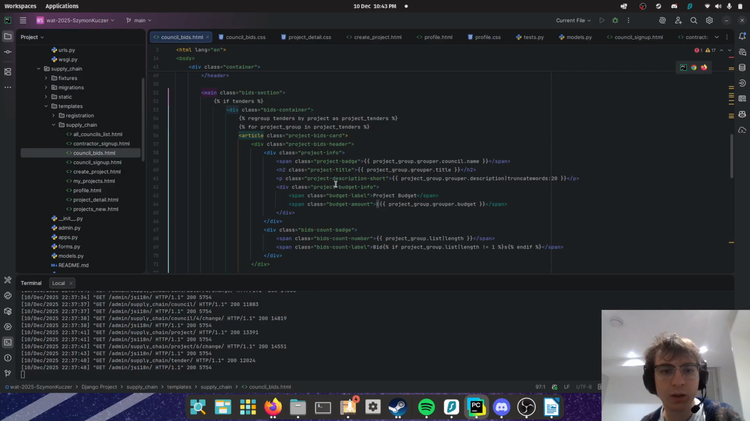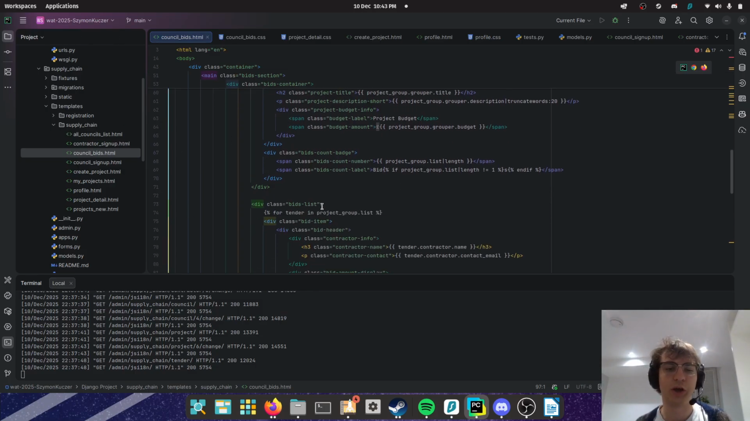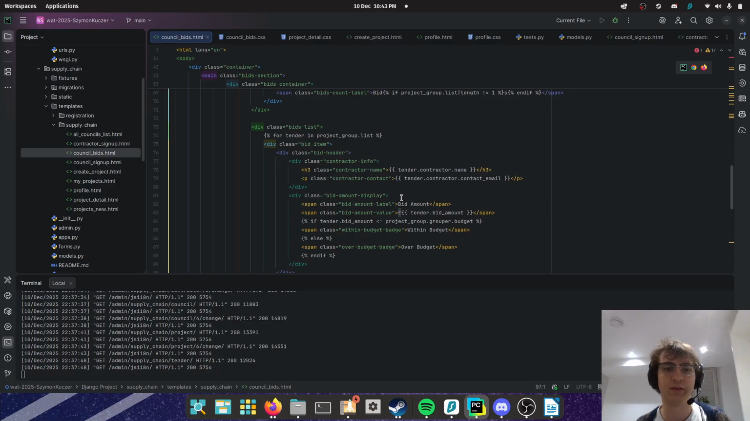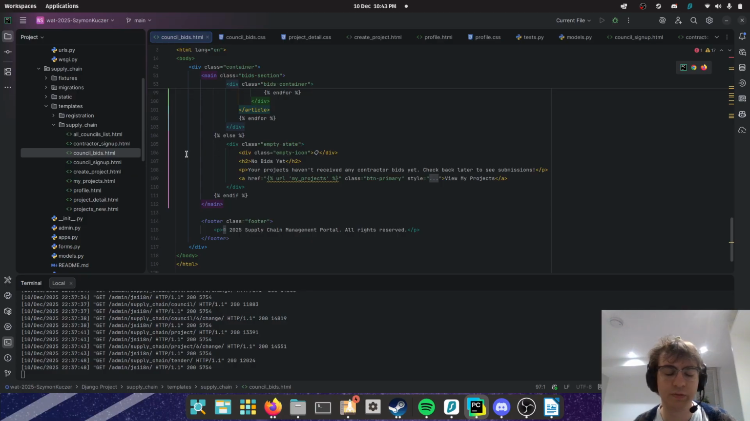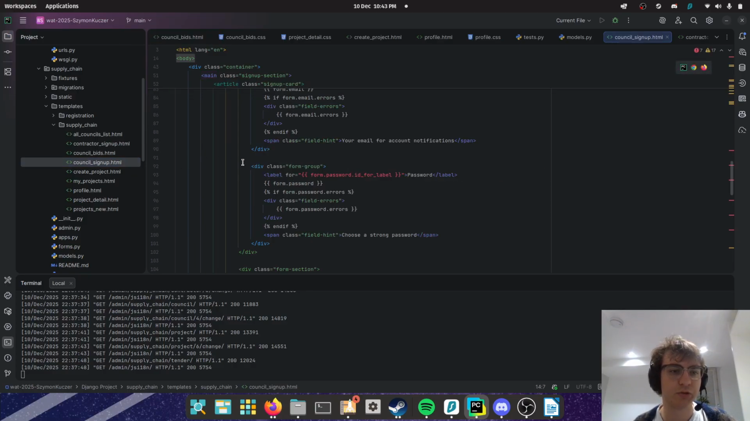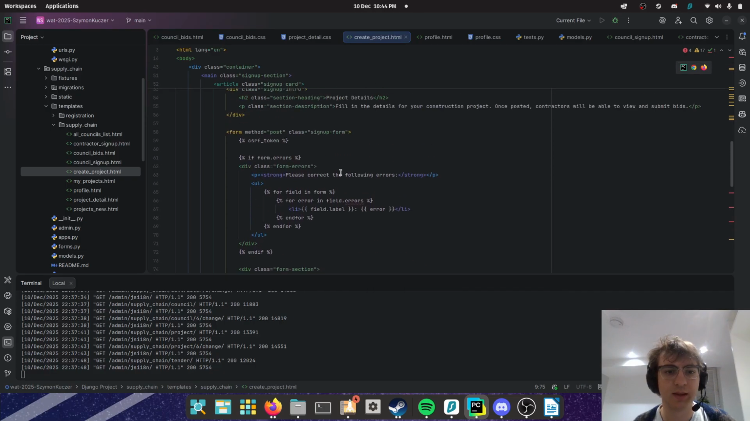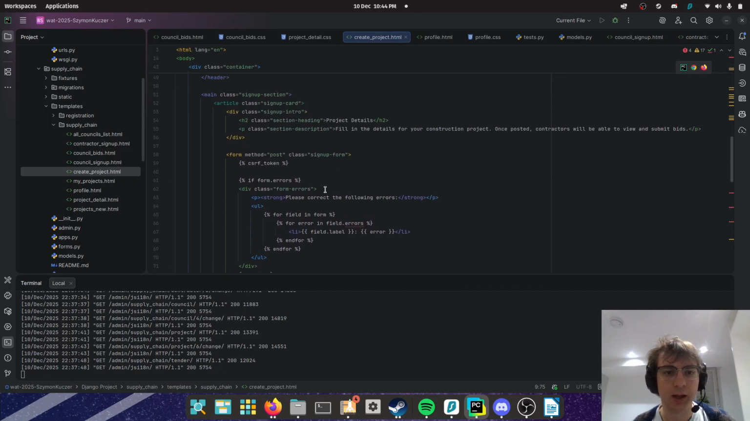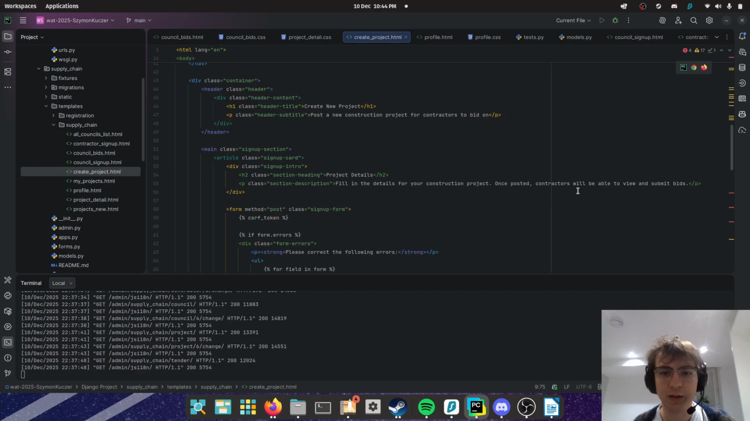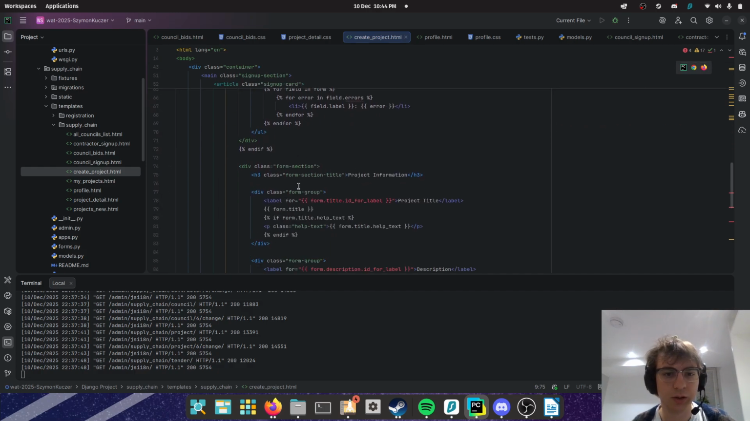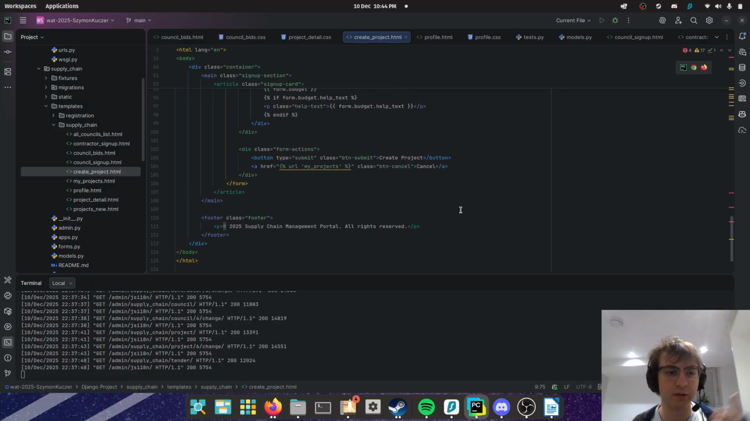So there's a for loop here that goes through the projects and then fills each project with the tenders for those projects, and that's just the main functionality of it. Council sign up is basically the same as contractor sign up, so I'm not really going to go through that. Create project uses the form, fill in the details. You fill in those details that I showed in form.py, and the views to create a project.